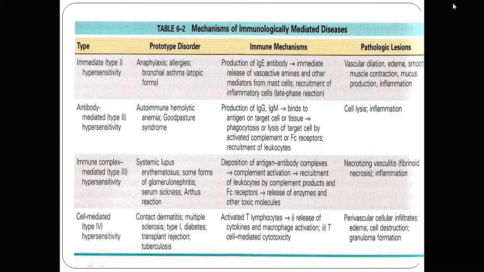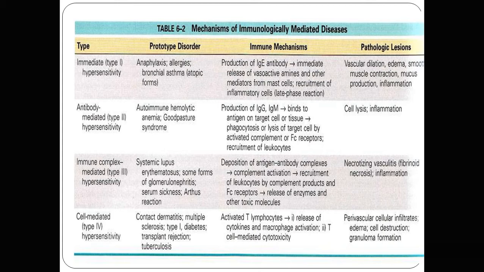There are 4 types of reaction: type 1, type 2, type 3 and type 4. All 4 reactions have different immunological mechanisms, different prototype disorders, and different pathological lesions. Briefly, type 1 hypersensitivity reaction is anaphylaxis or allergic. The prototypical disorder is bronchial asthma or the atopic form of allergy. So bronchial asthma belongs to the type 1 reaction.